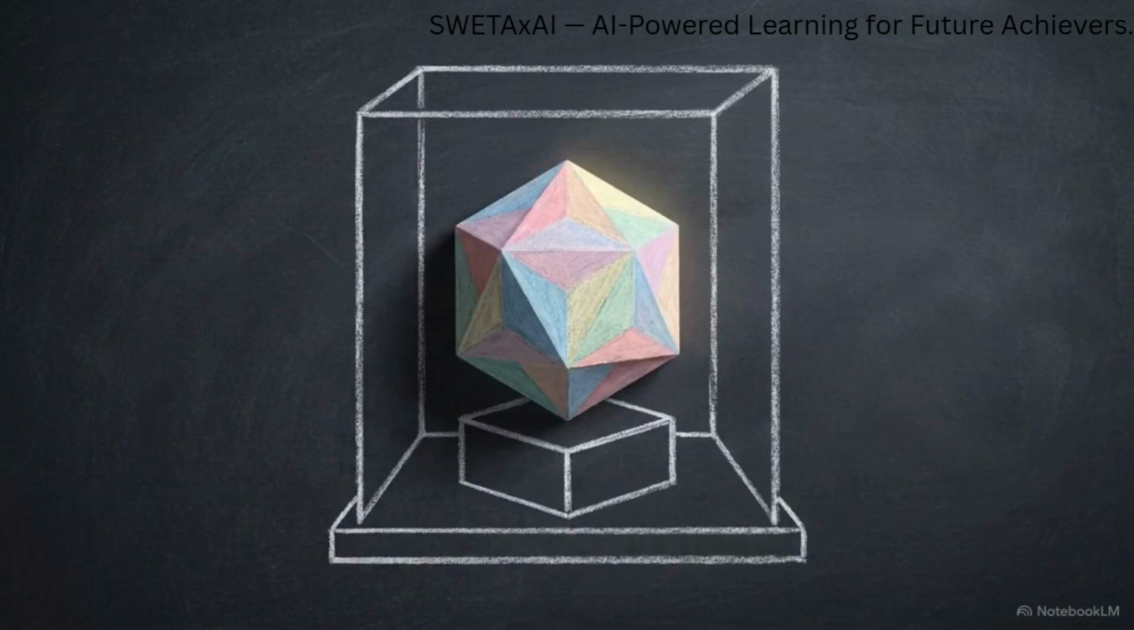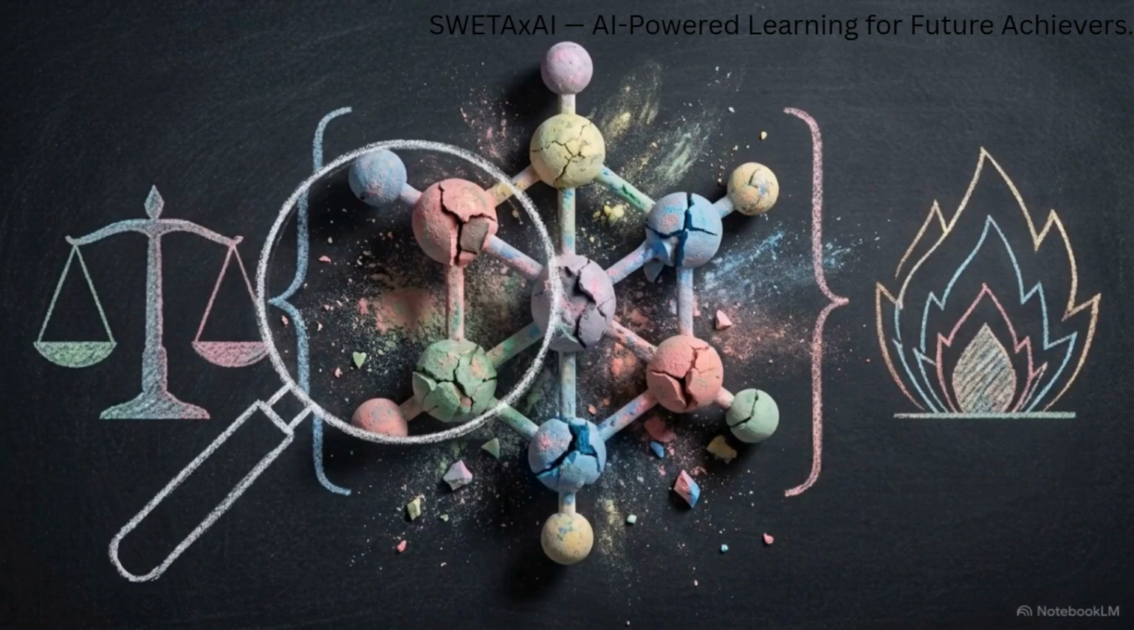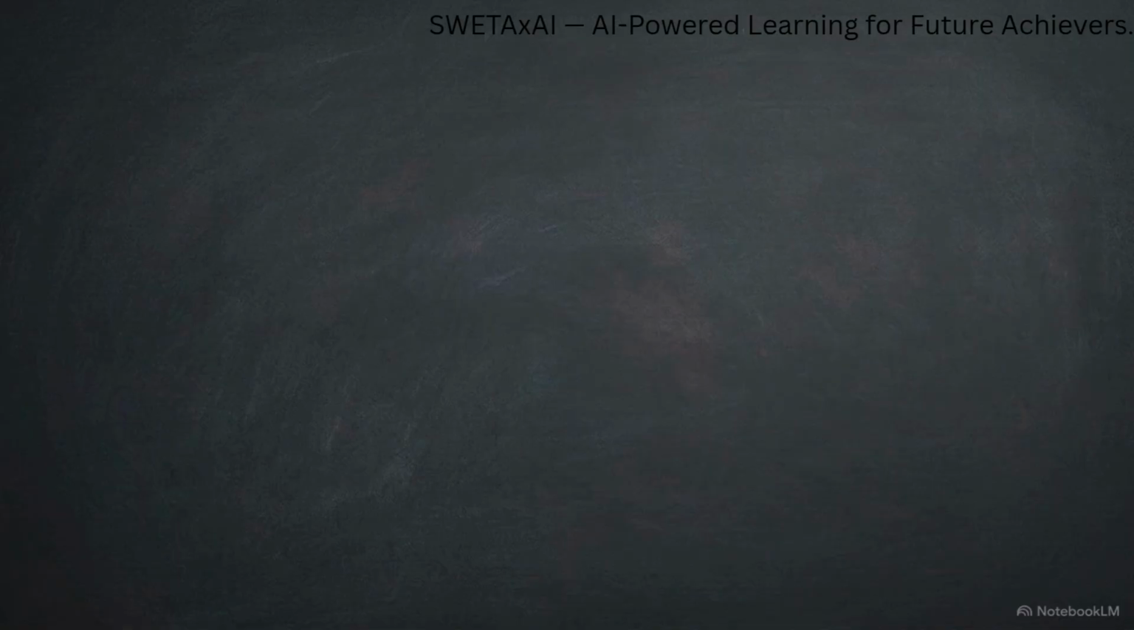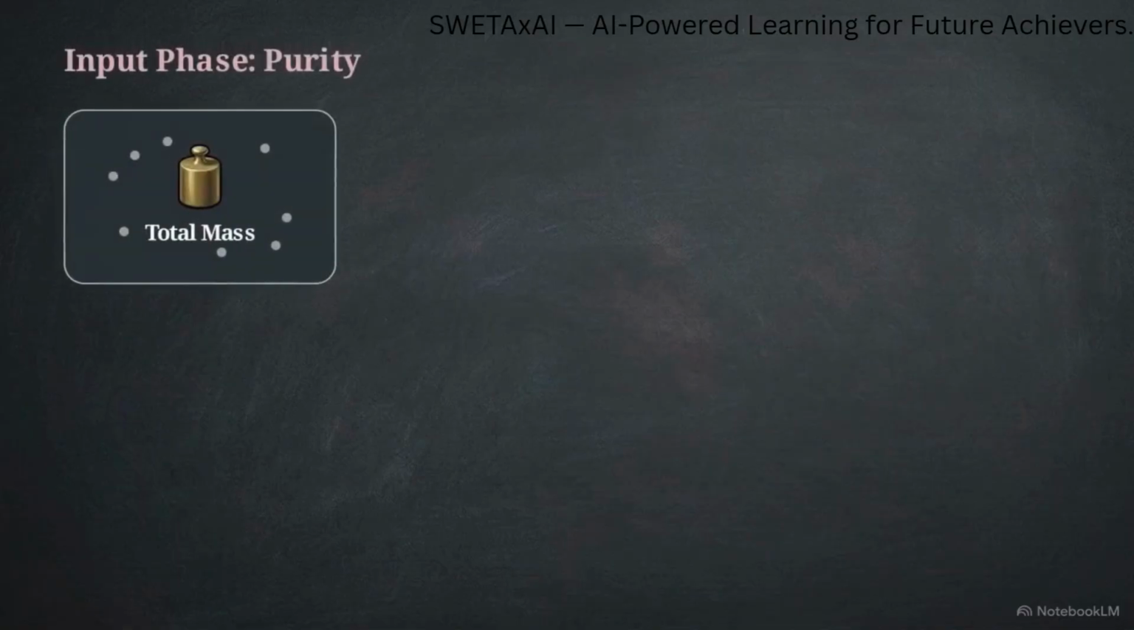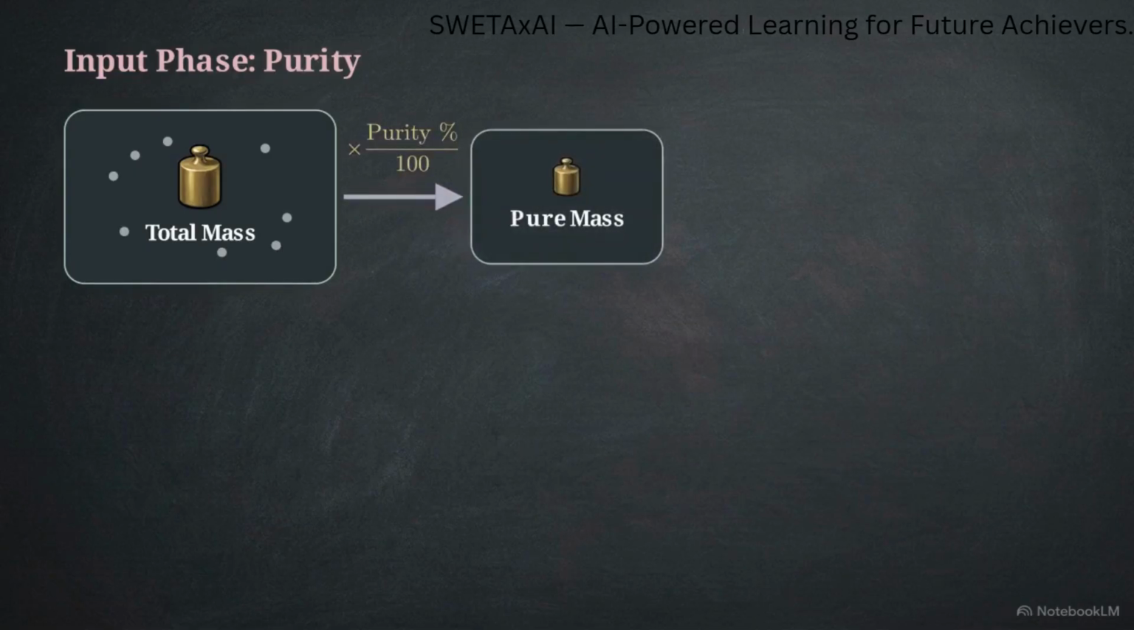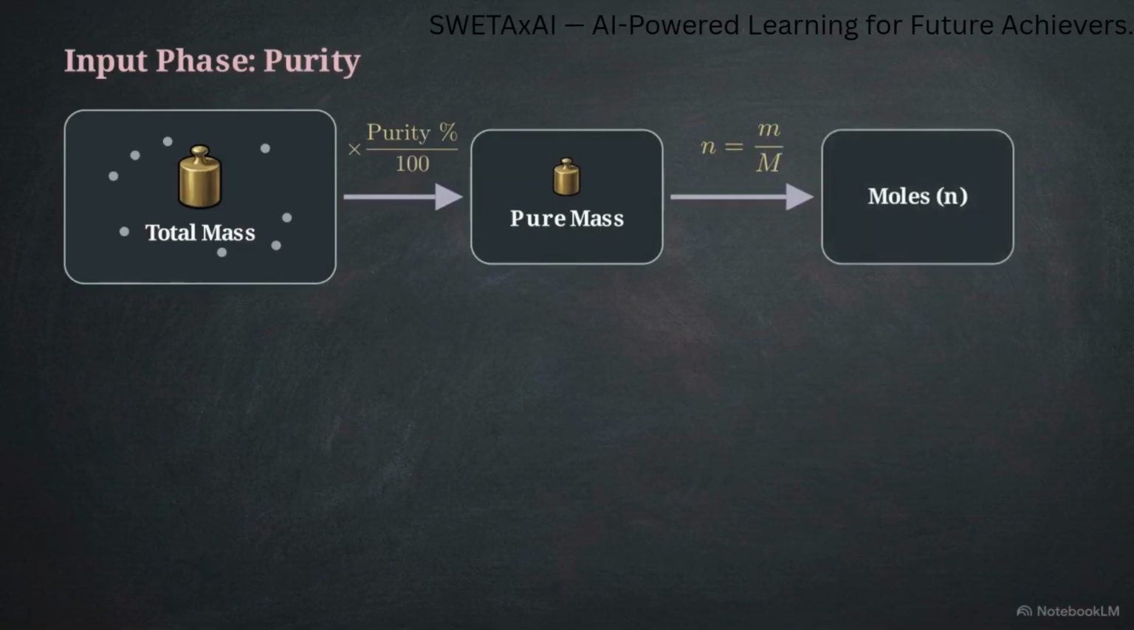Theoretical yield represents a perfect mathematical model. In practice, several real-world constraints reduce the actual amount of product recovered. On the input side, we must account for the purity constraint. Reactants often contain inert materials that do not participate in the reaction. We calculate the pure mass by multiplying the total given mass by the percentage purity. Only this pure mass can be used to calculate the starting moles.